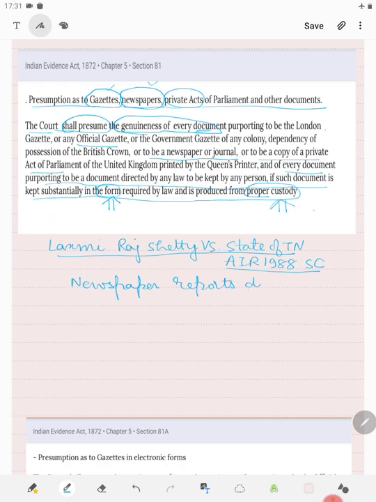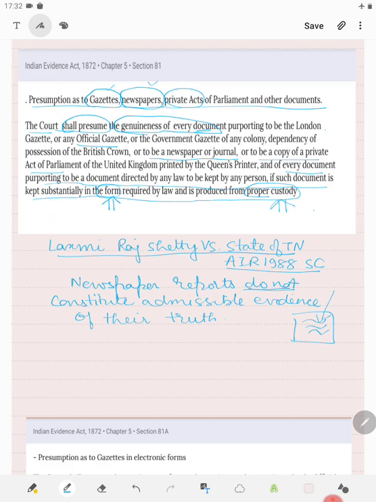do not constitute, remember the word, do not constitute admissible evidence of their truth. So, if a particular thing is reported in newspaper, we cannot just say that this is true because it is reported in that particular newspaper.